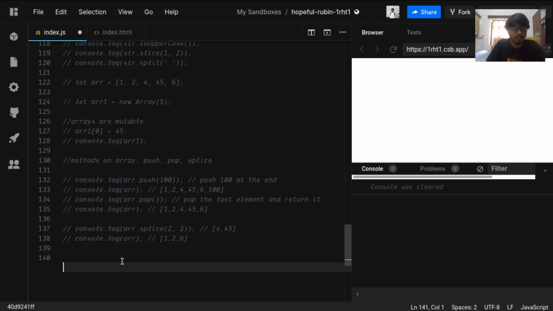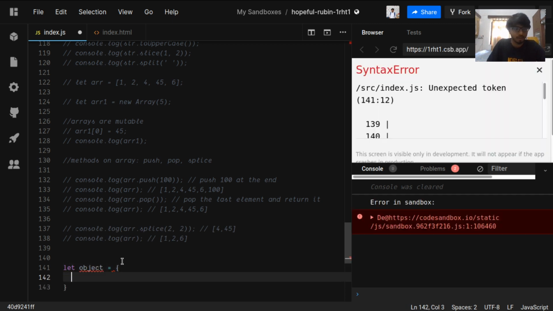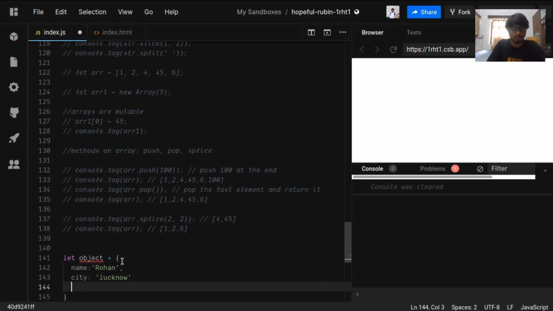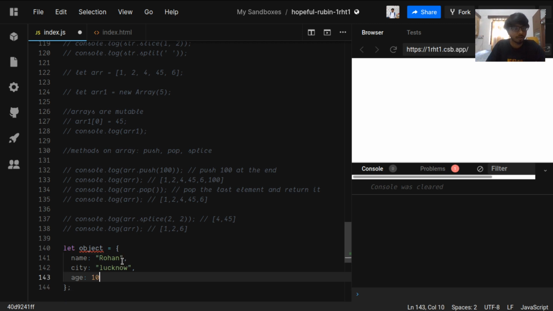Objects are a complex data structure. We define an object with let object and curly braces, and here we can have an object with name as a string, city as a string, and age as a number.